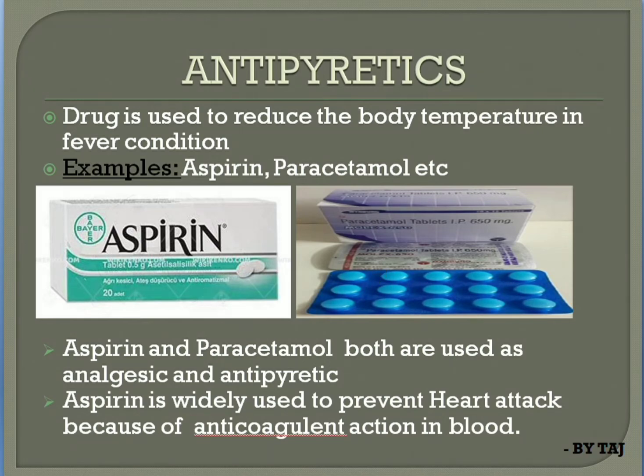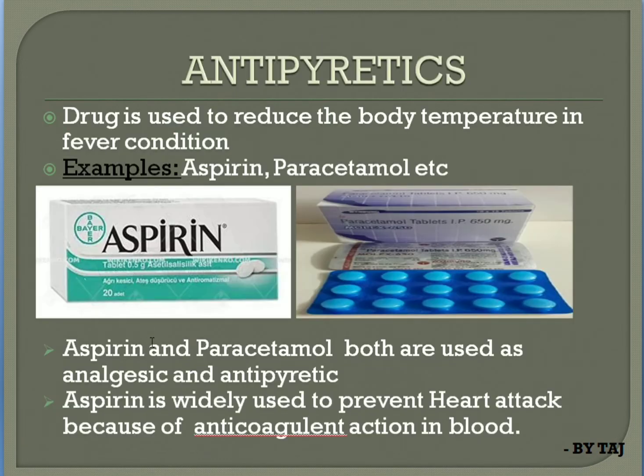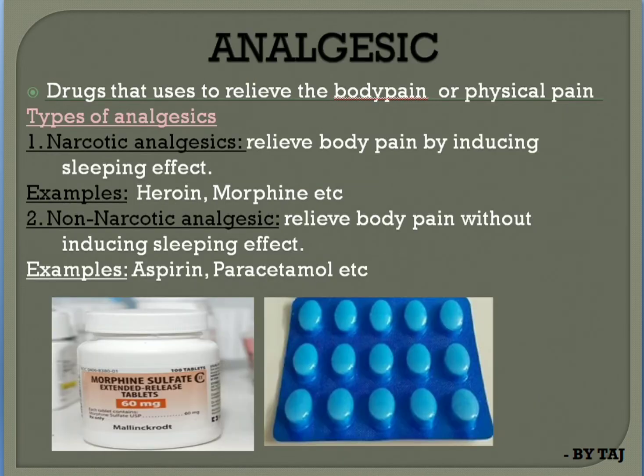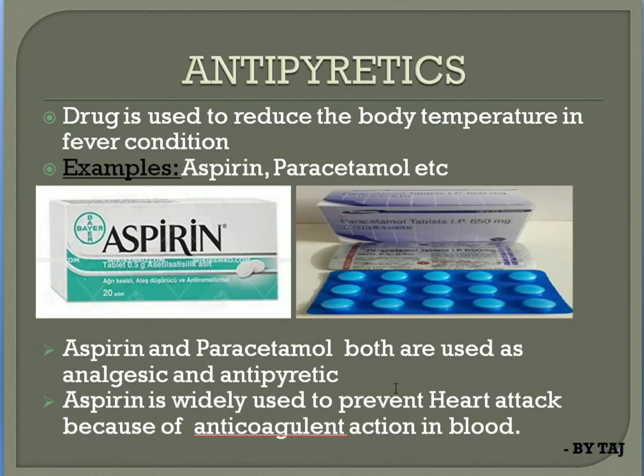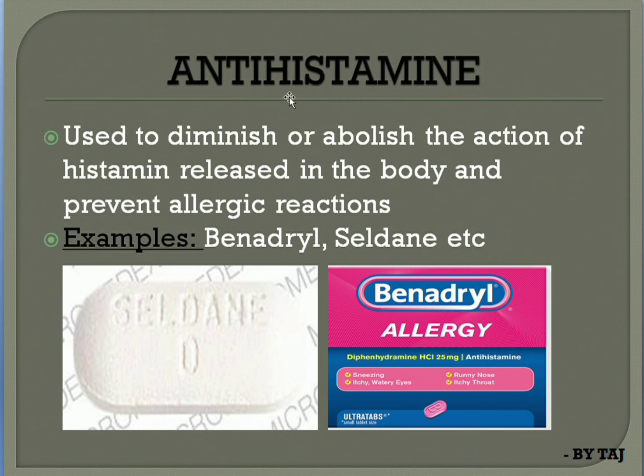In the previous slide also you learnt about paracetamol and aspirin as non-narcotic analgesics. Here, aspirin and paracetamol are both used as an analgesic and antipyretic. For analgesic, to relieve body pain, and antipyretic means to reduce body temperature. Coming to another category called antihistamine.